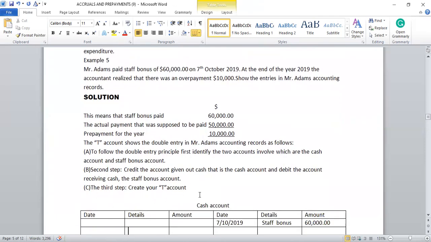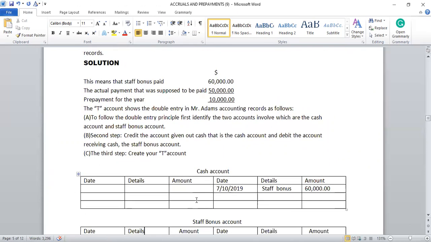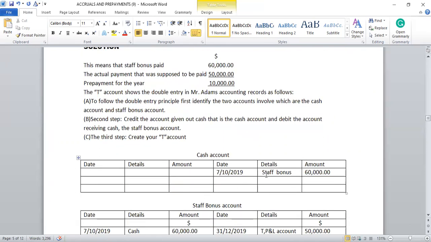Then third step, credit T account. So this is the T account. The cash account is giving out cash, so it is credited on the right side. Date, 2/10/2019, details: staff bonus, in the sense that the corresponding entry can be found in the staff bonus account. Staff bonus $60,000.